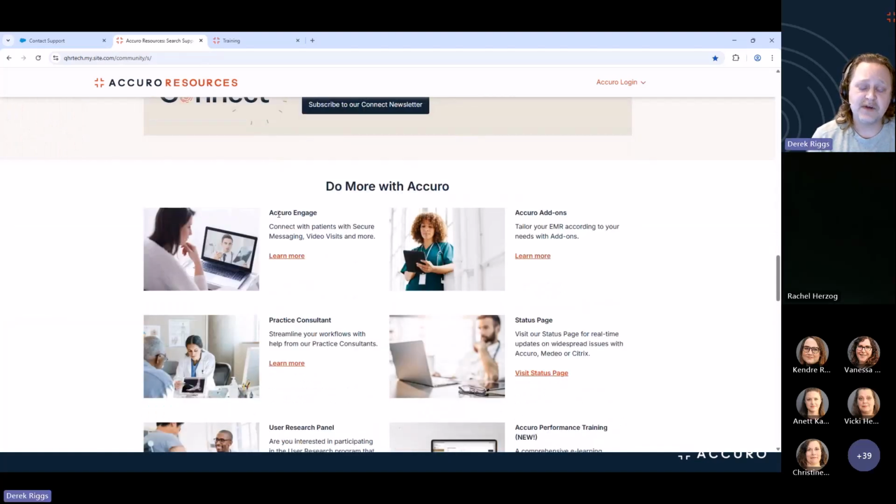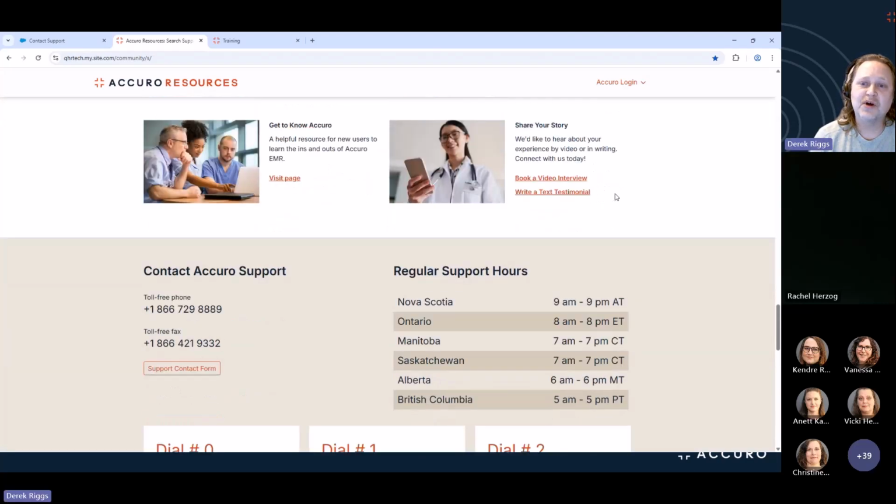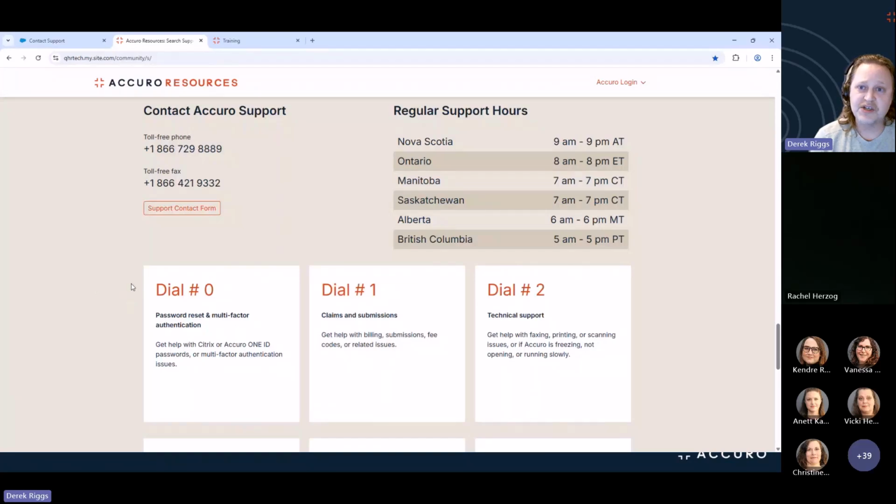Below this, we do have information on any of our add-on products. So like I mentioned before, our Accuro Engage, if you are interested in the Medio products, as well as any additional add-ons such as dictation or patient forms, you can learn about what they are. If anyone at your clinic is interested in getting any of the add-on products, you would want to reach out to your practice consultant. And again, we have links to learn more about them. At the very bottom, we do have all of the contact information if you need to contact our client services.